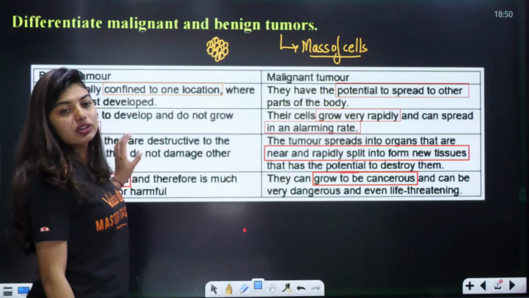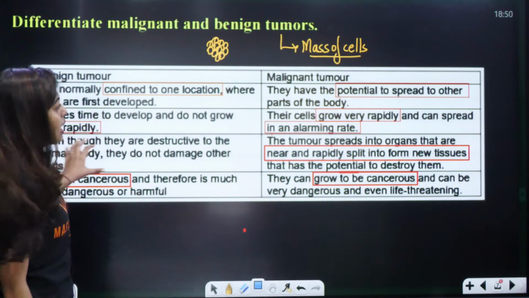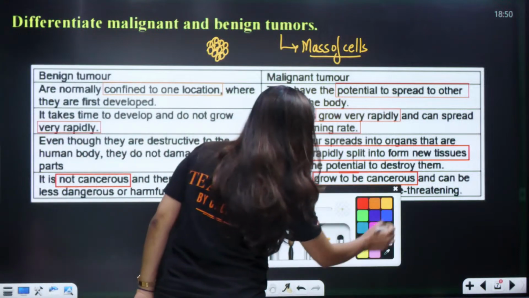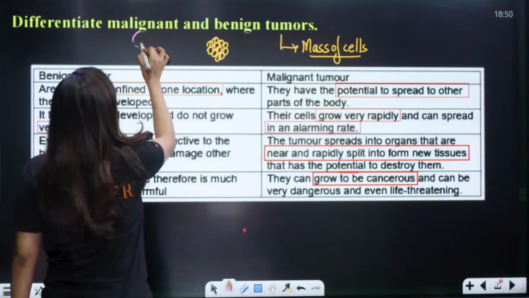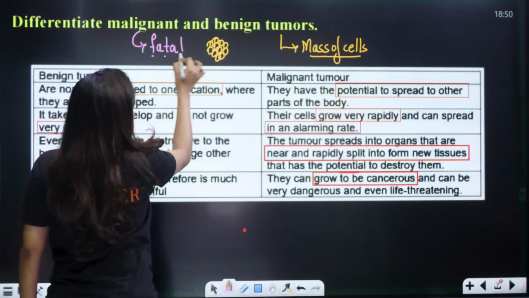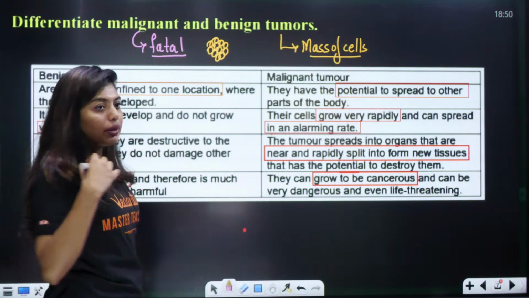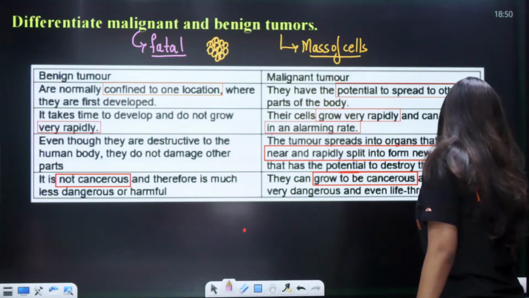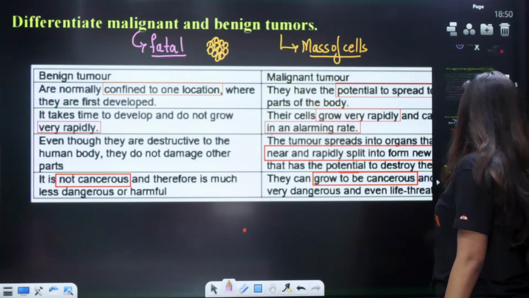So these are the two differences. Is this clear to all of you? Benign tumor and malignant tumor. From the name itself, you understand malignant is more dangerous and it can be fatal. Fatal means it can lead to death as well. It will become cancerous in the long run. Okay, very nice. Ready for the next question?